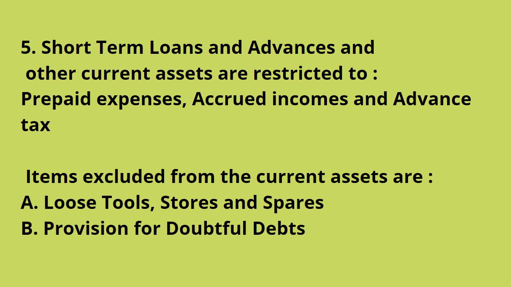Items which will not be taken in current assets, or items excluded from the current assets, are loose tools, stores and spares, and provision for doubtful debts. It means these items will not be taken when the calculation is done for current assets. Current liabilities.